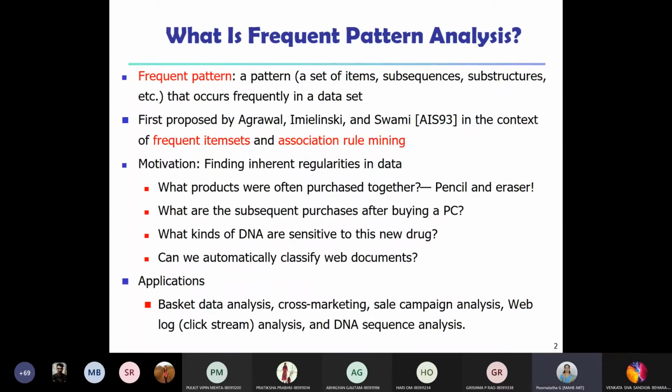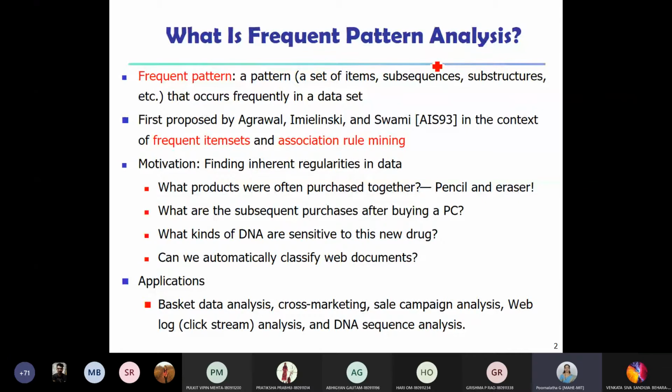So association rule mining, usually what we do is we try to see what are the frequent patterns. Okay, so before going to association rules, let us see briefly about the frequent pattern. So what is a frequent pattern? It's a pattern that occurs frequently in a data set. So given a data set, if some pattern we are able to find occurring again and again many times, it can be called a frequent pattern.